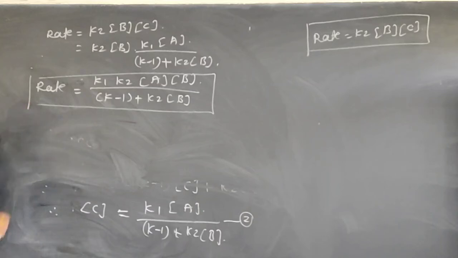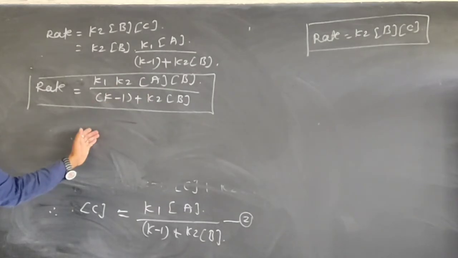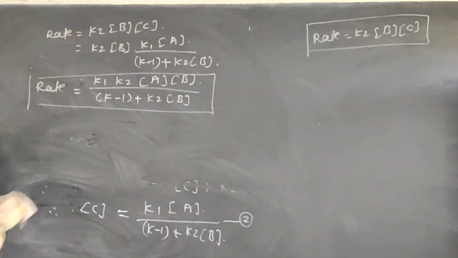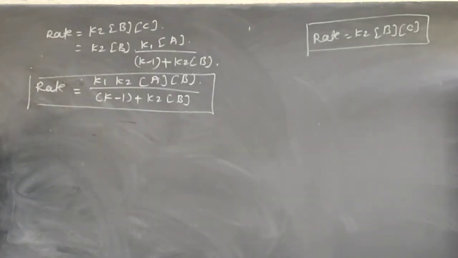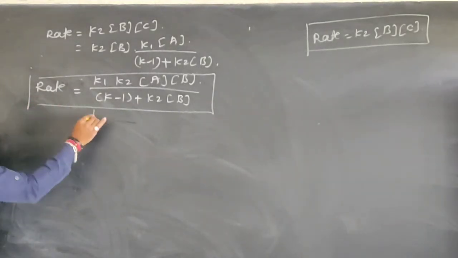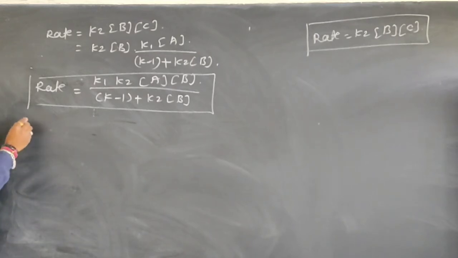But the problem is that from this equation we have no idea about the order of reaction, because it is a little bit complicated. So we apply conditions to this equation, two conditions.